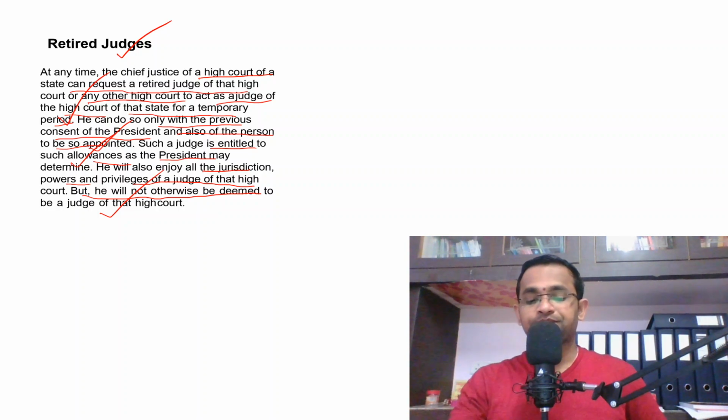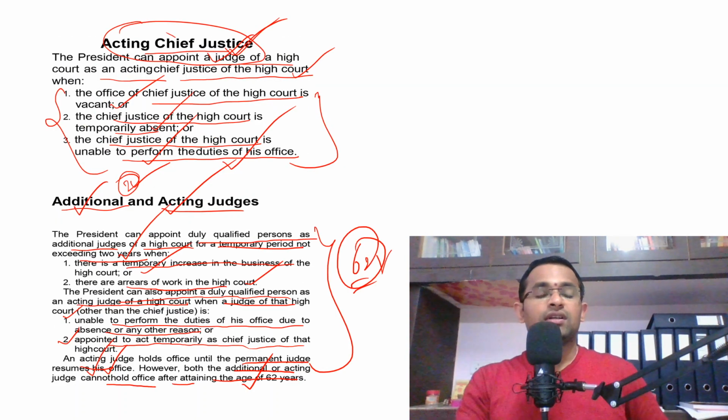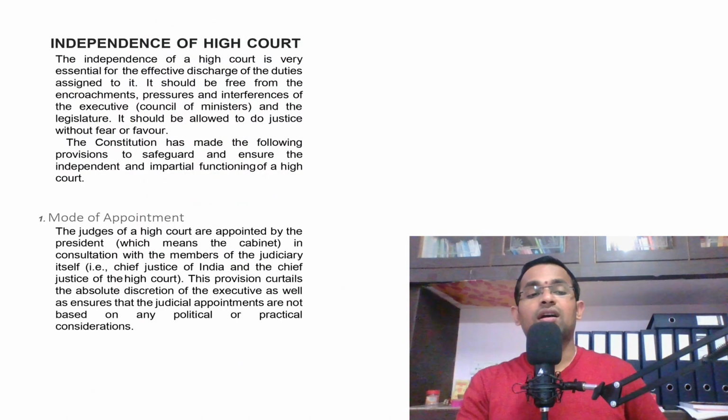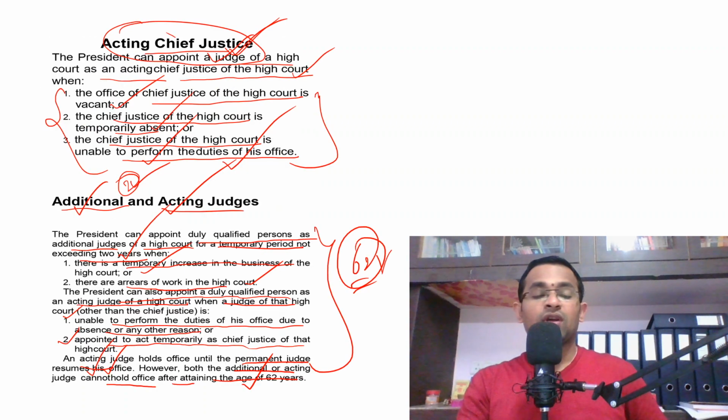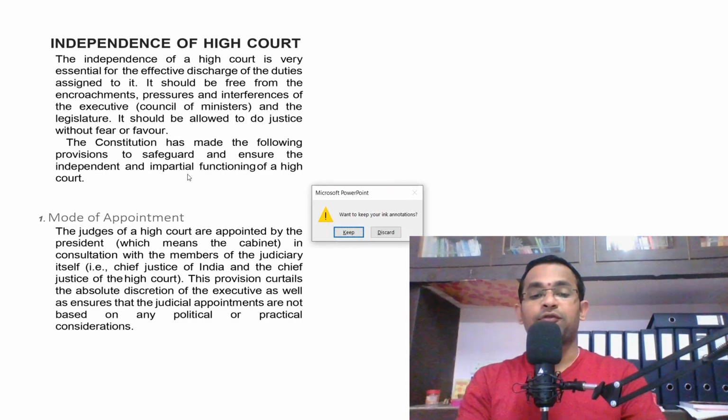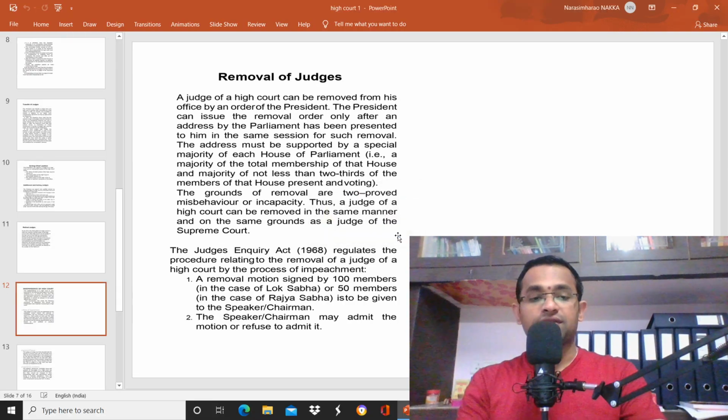Am I clear? Right. So in this way, the acting chief justices, additional and acting judges, and retired judges are appointed. In the next video, we will discuss the independence of the high court, and also why independence is necessary for a high court to perform its functions.